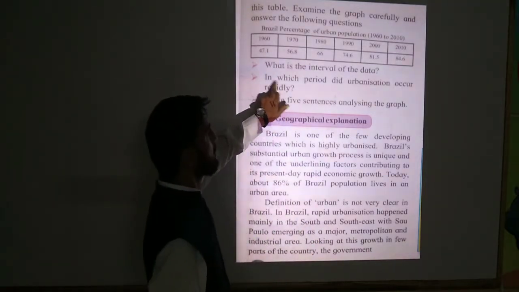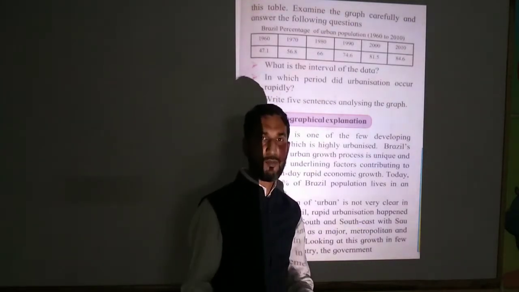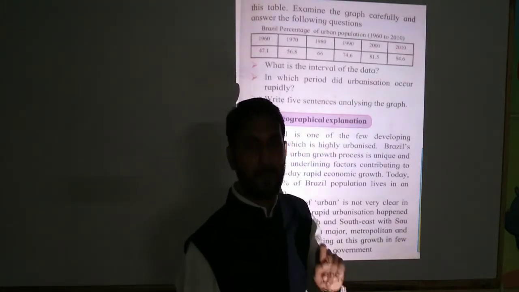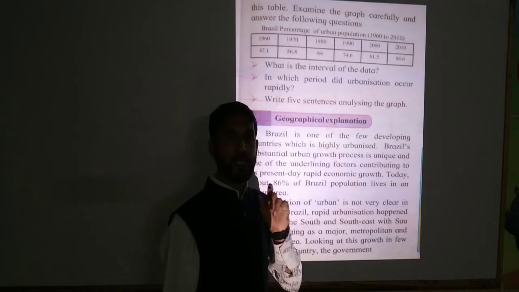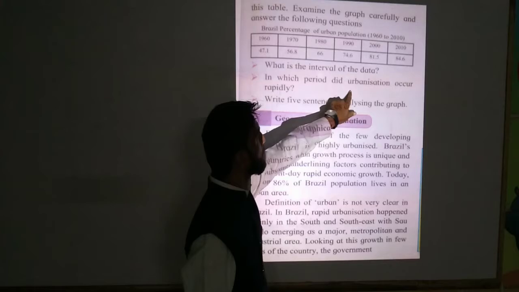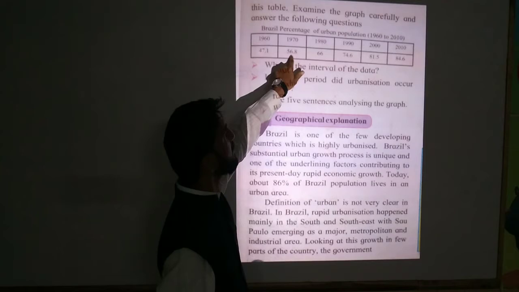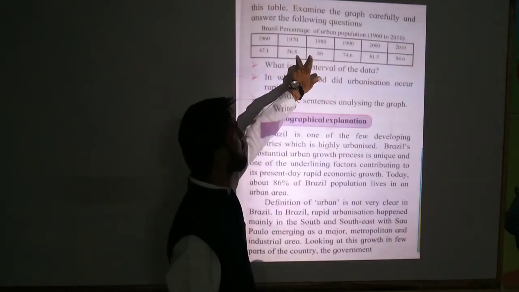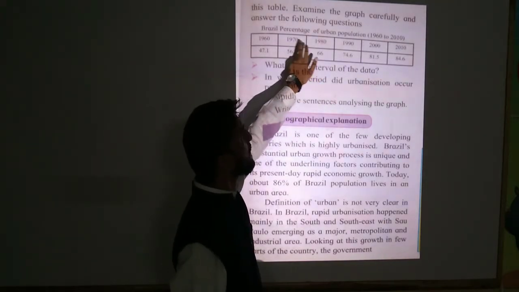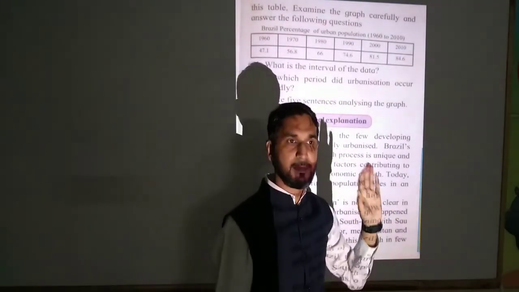Second point, students: in which period did urbanization occur rapidly? Now students, we have to calculate the numbers, and with the help of these numbers, we have to find the one decade, the 10 years, where urbanization took place rapidly. If we see from 1970 to 1980, it means 56.8 to 66, this number is more. It means from 1970 to 1980, urbanization occurred rapidly in Brazil.